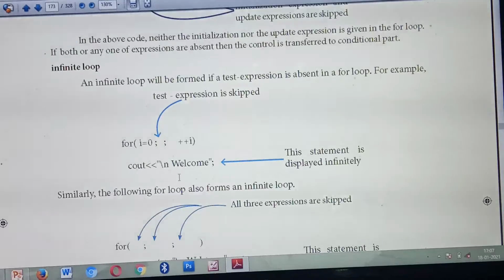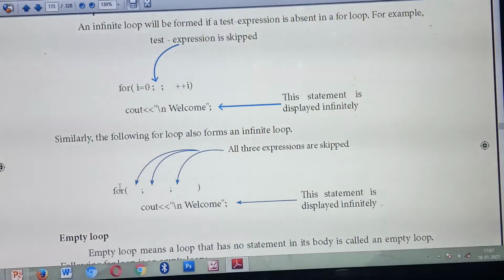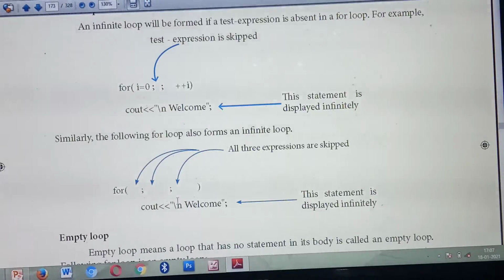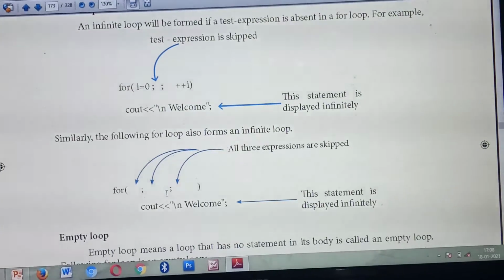Understood? Okay. So this is also an example of an infinite loop. Here you are not giving any of the three expressions. What are the three things? The initialization part, the update expression, and the test expression are all missing. That doesn't matter, but each part needs to be separated using a semicolon. If you are not giving any one part, there is no problem, but the parts should be separated using semicolons.